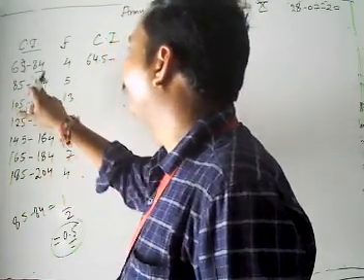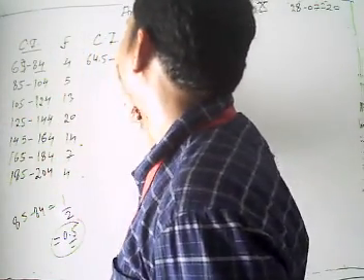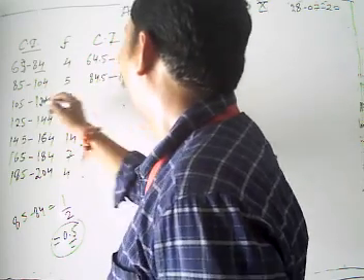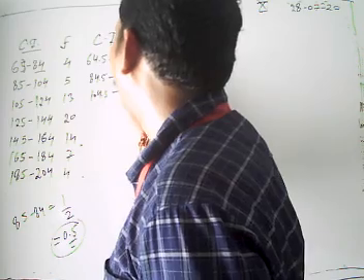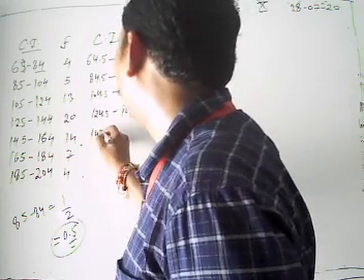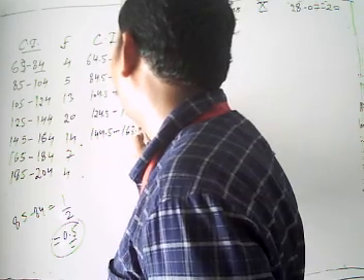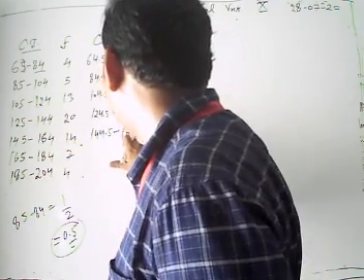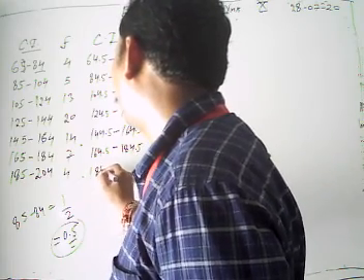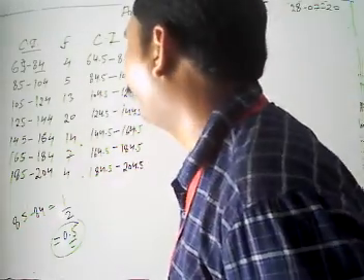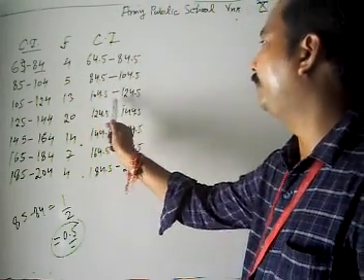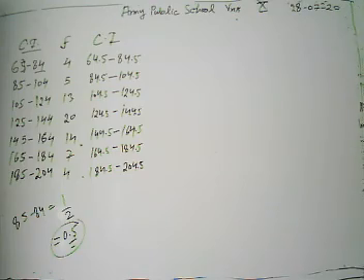So 64.5 to 84.5, then 84.5 to 104.5, 104.5 to 124.5, then 124.5 to 144.5, 144.5 to 164.5, 164.5 to 184.5, 184.5 to 204.5. Now we have converted our class intervals, and now it is a continuous series.